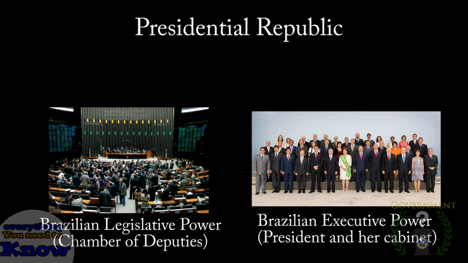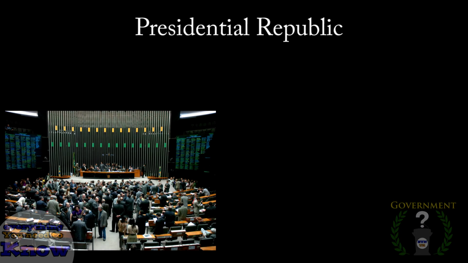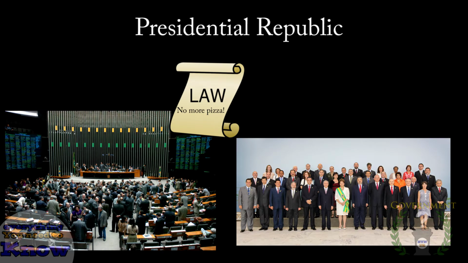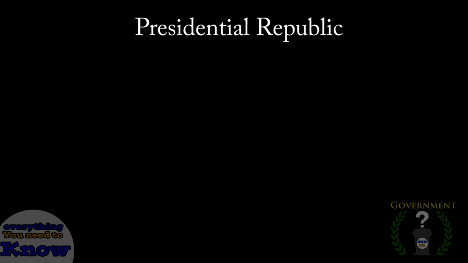Now, to return to the previous points of legislative and executive power split. In a presidential republic, the president and his cabinet, which make up the executive power, have no impact on the legislative power, which is also a group of elected officials. This is done to assure that power stays in check. If the legislative power makes a decision that the executive does not agree with, the executive power can then vote in non-confidence. This system gives presidential republics their reputation of being very stable. Now, presidential republics do have some shortcomings.